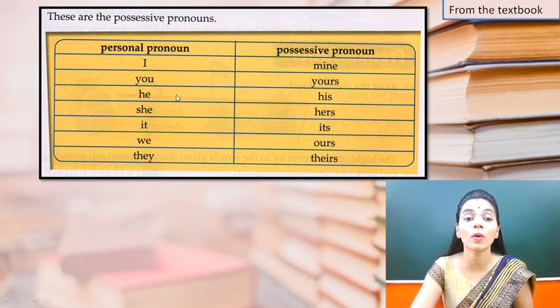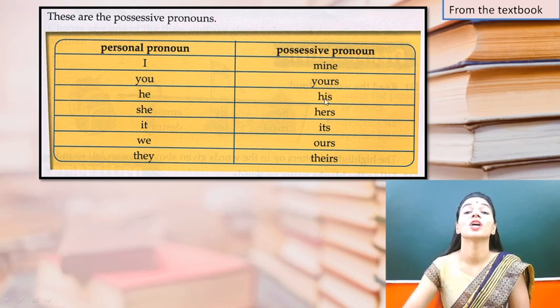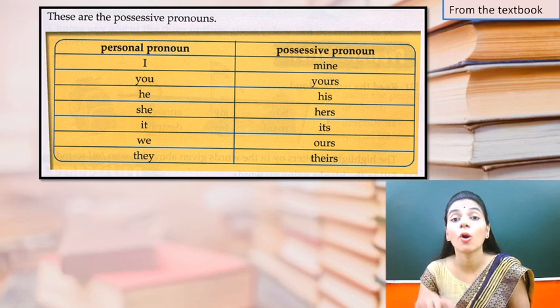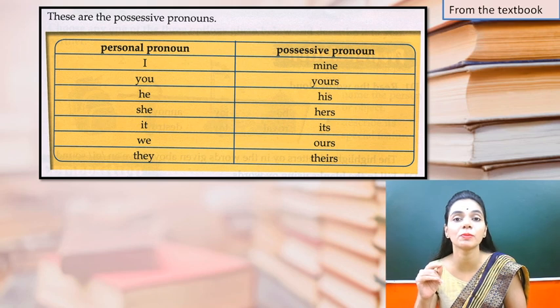Mine. Likewise you, when I'm talking to you I'll use you. But मुझे आपकी कोई चीज के बारे में बताना है तो what will I use? Yours. This book is yours, or is this yours book, or this will be not right.